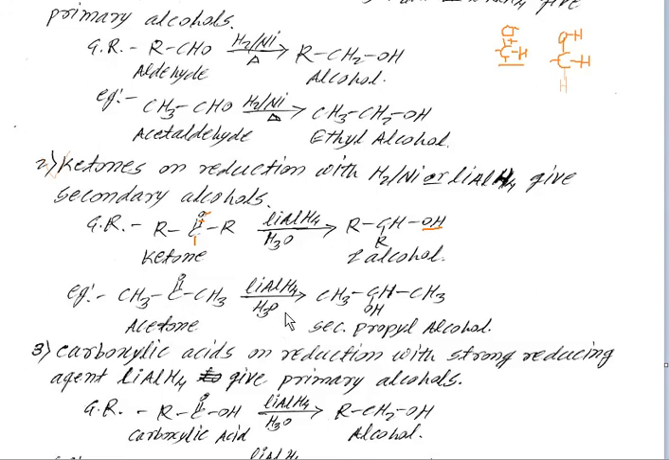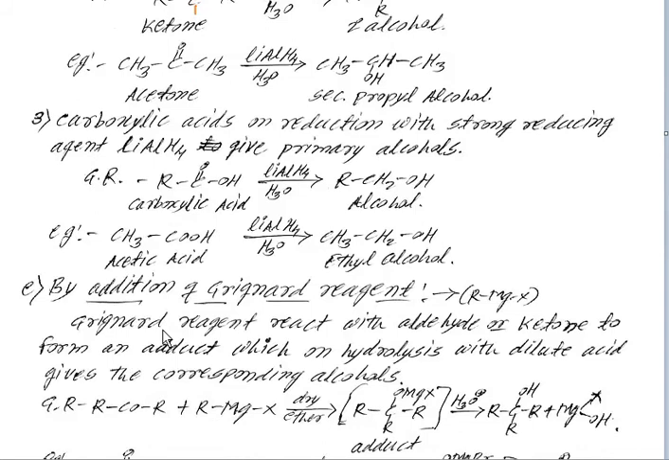For example, acetone, CH3COCH3, on reduction we get secondary propyl alcohol, that is CH3CHOHCH3. By breaking the double bond between the oxygen and carbon, we get an alcohol, that is secondary propyl alcohol.